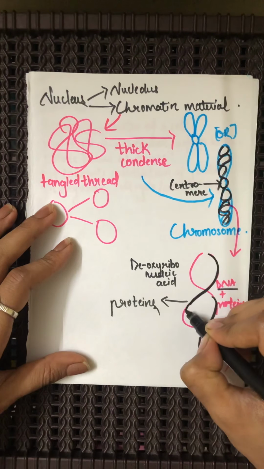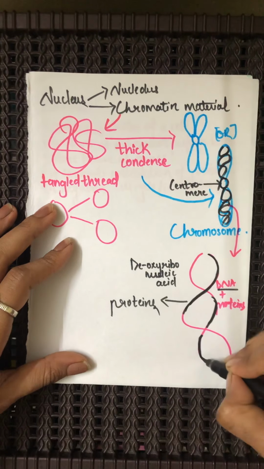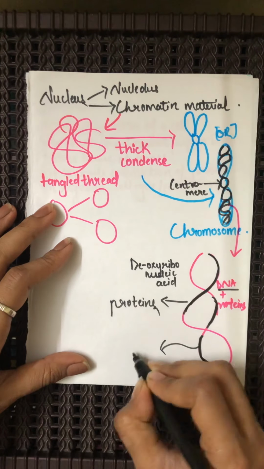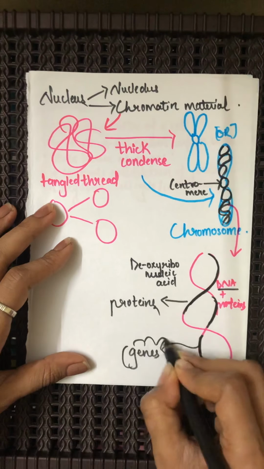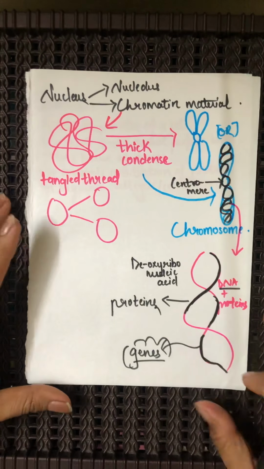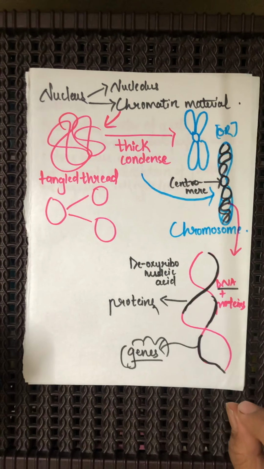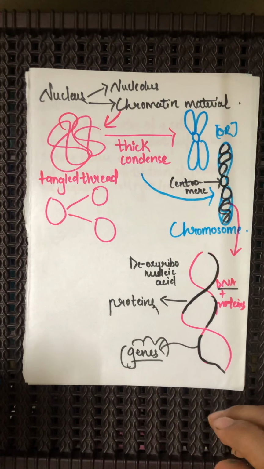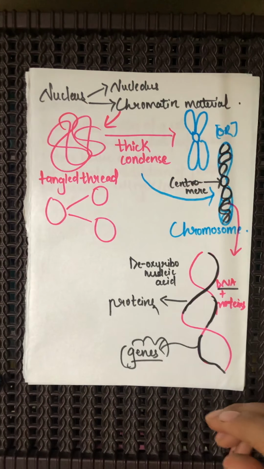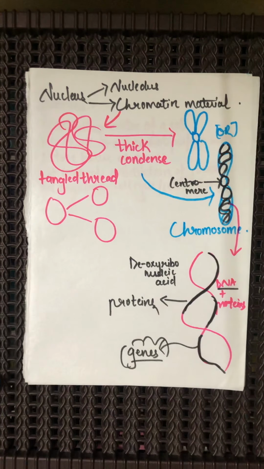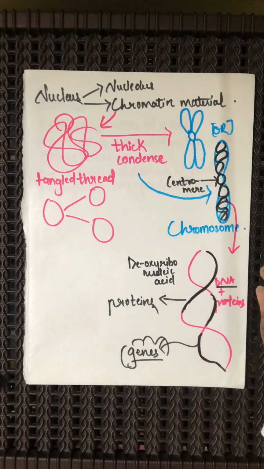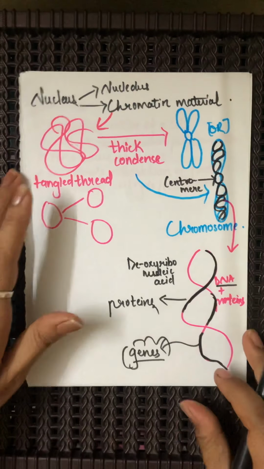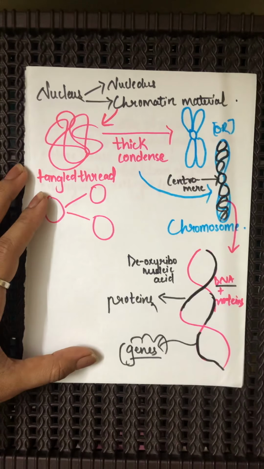The working sections, the coding sections of our DNA, are termed genes. These genes are the ones responsible for giving us a given height, a given eye color, eye shape, and various features of our body, such as the weight. Yes, the weight and many other characteristics.